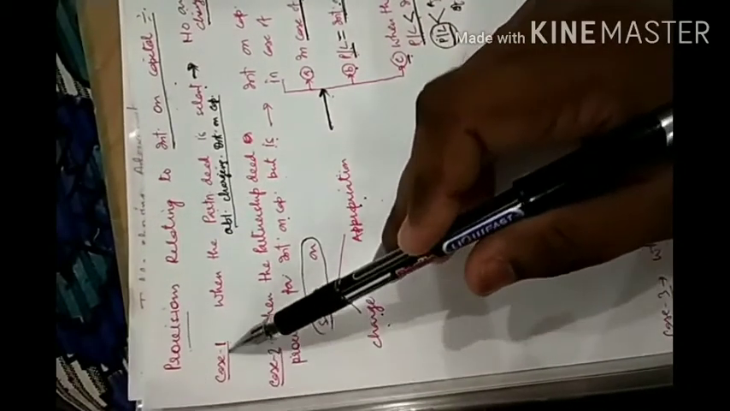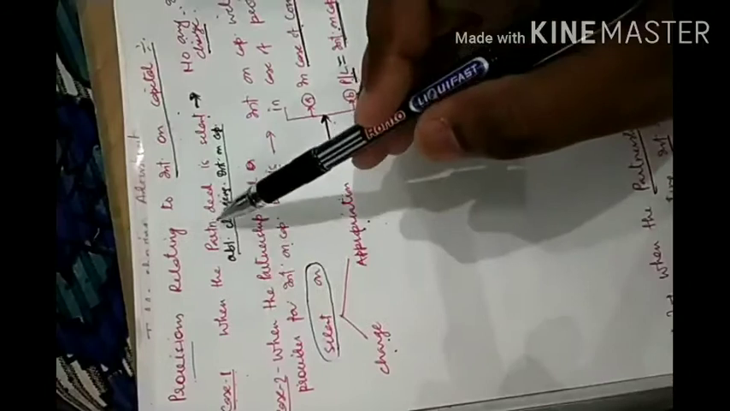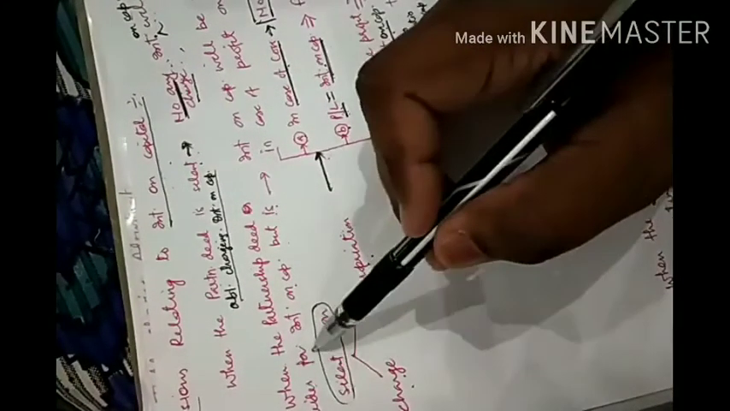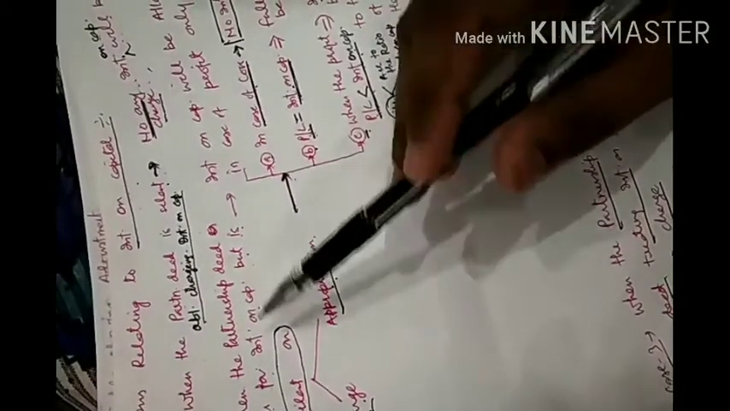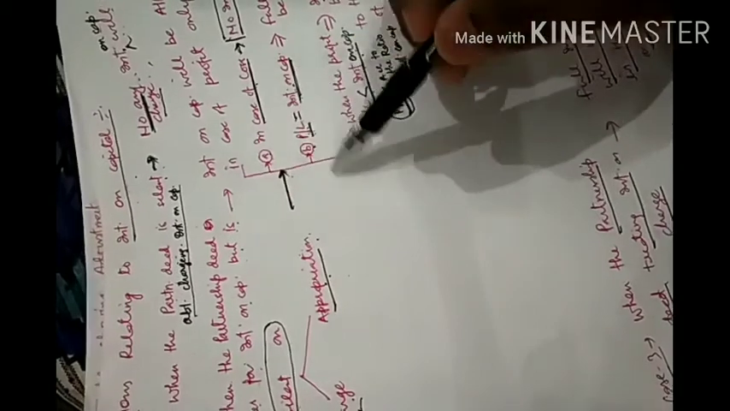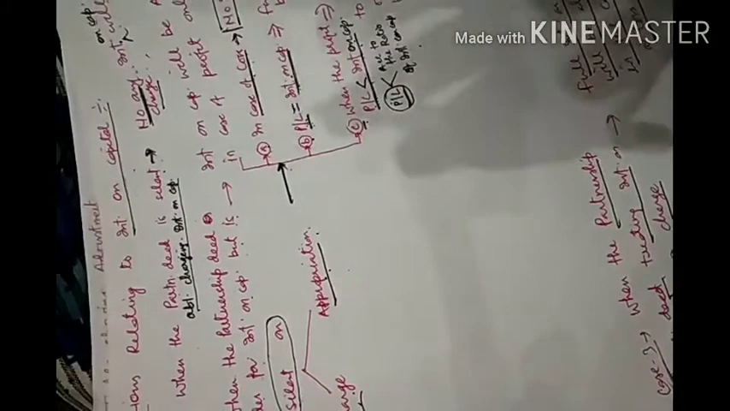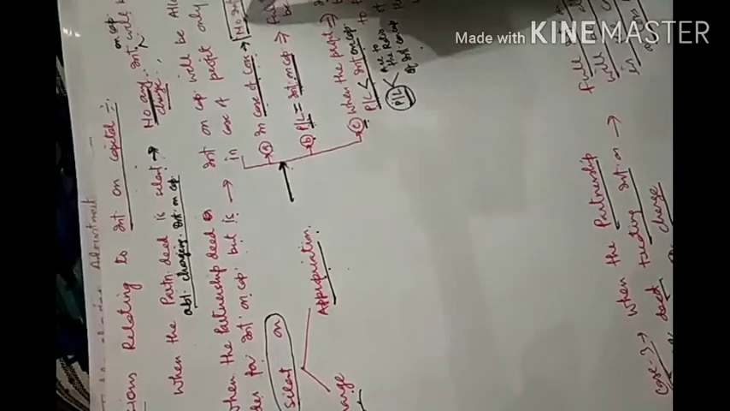In that case there are three cases. Case number one, when the partnership deed is silent, then no interest on capital will be given to any partner. No interest on capital will be charged. Under case number 2, when the partnership deed provides for interest on capital but is silent as to charge or appropriation, there are three conditions. In case of profit, interest on capital will be given. In case of loss, no interest on capital.